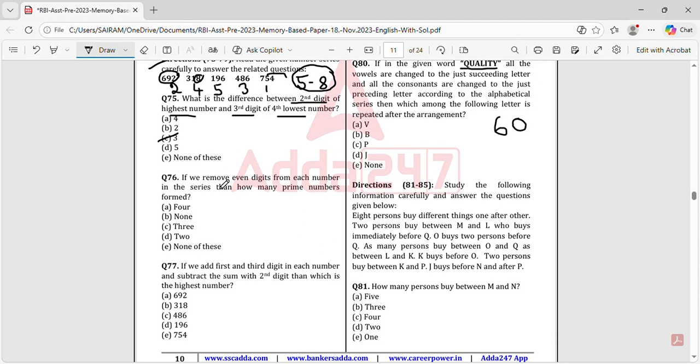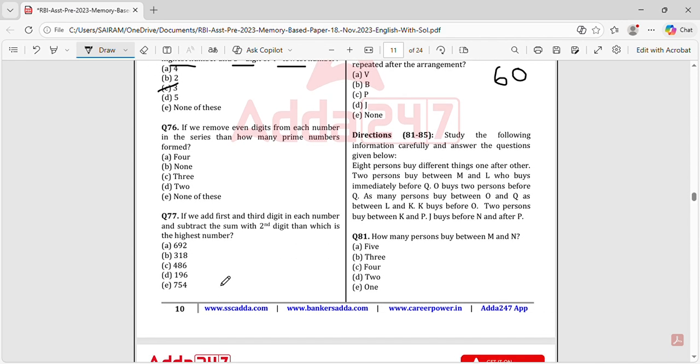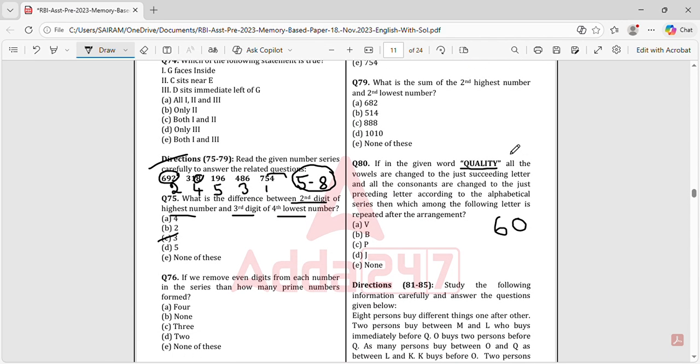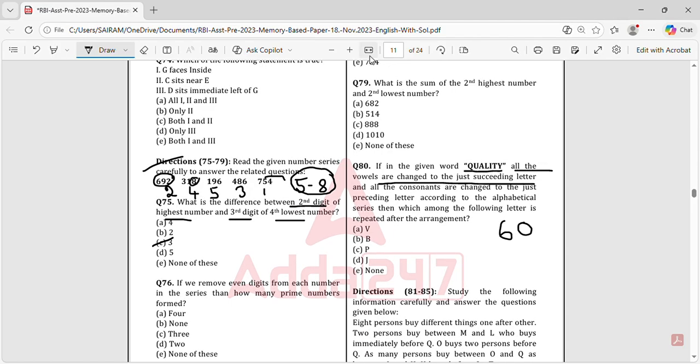And if we remove even digits from each number in the series, how many prime numbers can you form? You know the list of prime numbers, so you can identify all of them. Like this, they can ask you any questions of this type. And here the word is quality, and you have to see all the vowels are changed to the succeeding letter. Vowels are changed to the succeeding letter. What are the vowels? A, E, I, O, U.